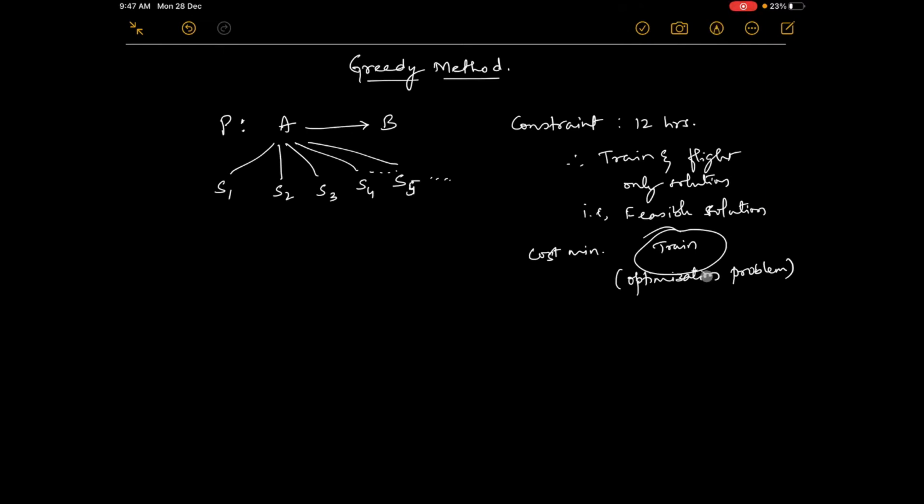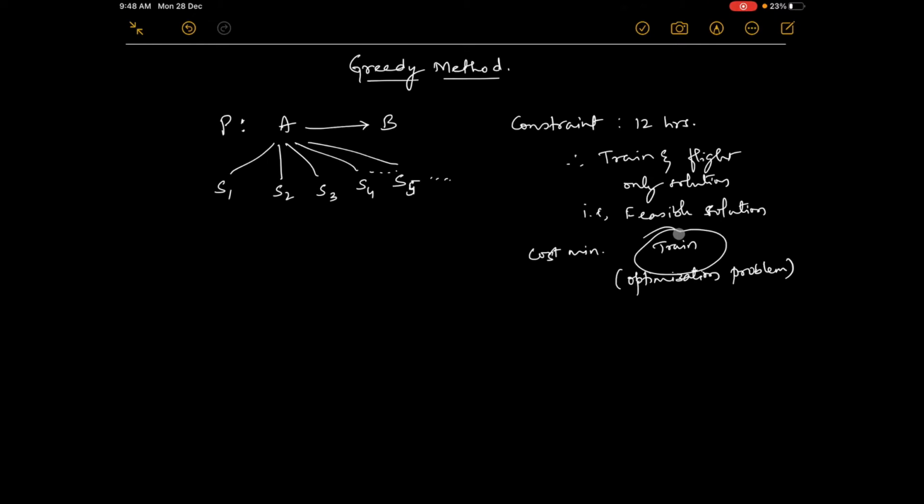You can have more than one feasible solution, but you can only have one optimal solution, the best solution. This is called an optimization problem, and an optimization problem has only one optimal solution. If a problem requires a minimum result or a maximum result, then that problem is called an optimization problem.